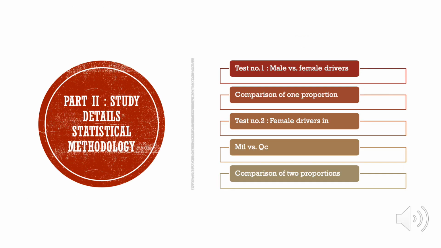In order to realize our research study, we carried out two different tests. The first one was to compare the proportion of male and female drivers in Montreal and in Quebec City. This test concerns the comparison of one proportion as a one-cell test since the proportions are dependent. For the second test, the proportion of female drivers in Montreal was compared to the proportion of female drivers in Quebec City. This test concerns the comparison of two proportions of independent cases as a two-cell test since there are two independent populations.